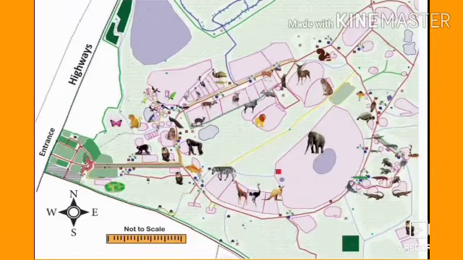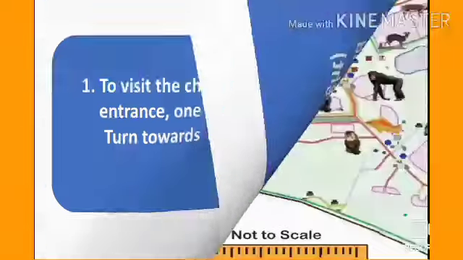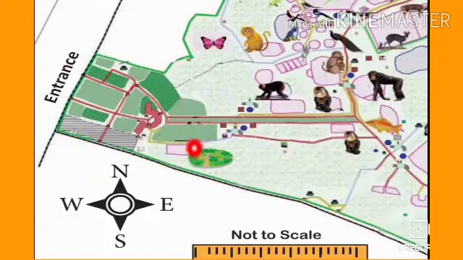So, students, now let us answer the first question. To visit the chimpanzee area, from the entrance, one has to go straight and turn towards left or right. So, students, see the map. So, here is the entrance and here is the chimpanzee area.